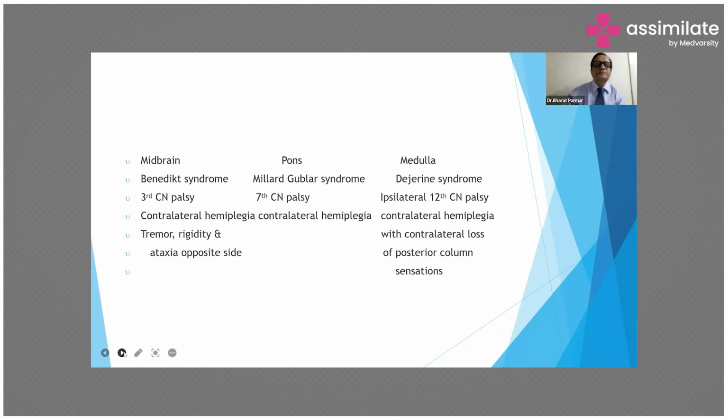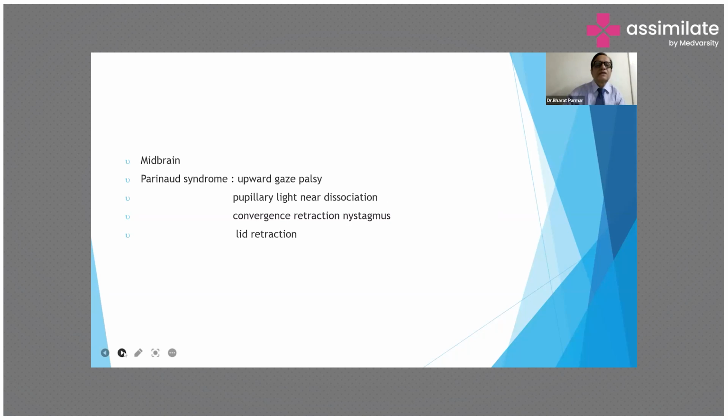Next. In case of midbrain, there is Parinaud syndrome. There is an upward gaze palsy with pupillary light-near dissociation, convergence-retraction nystagmus, and lid retraction present in Parinaud syndrome due to stroke in the midbrain.